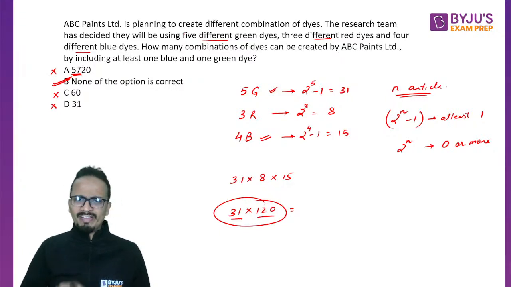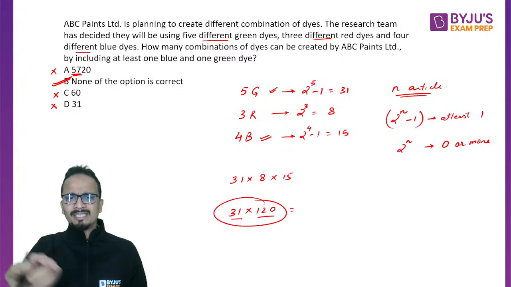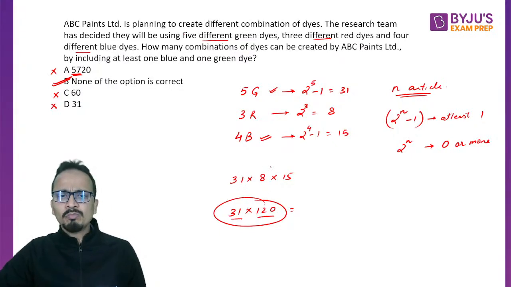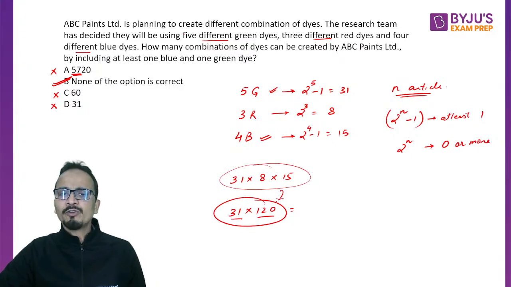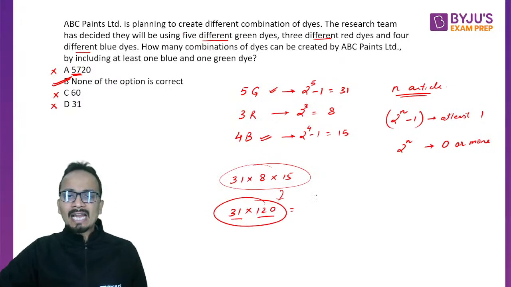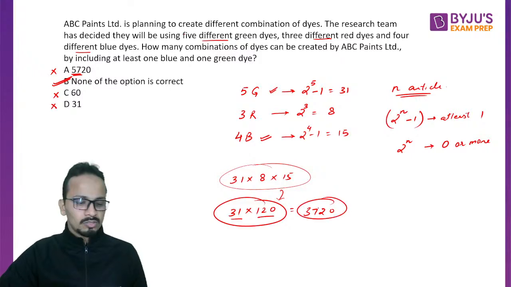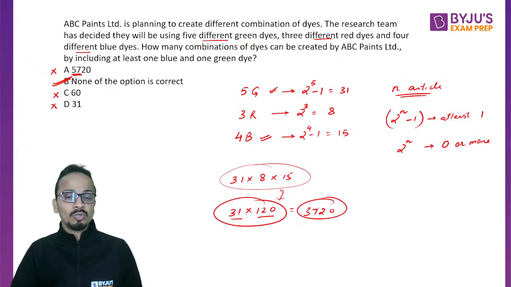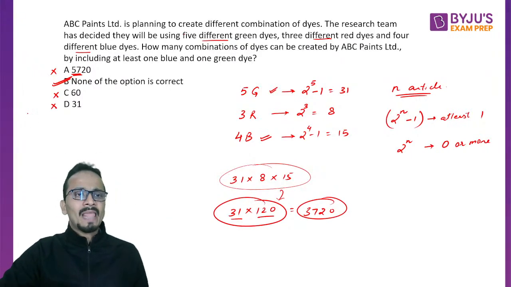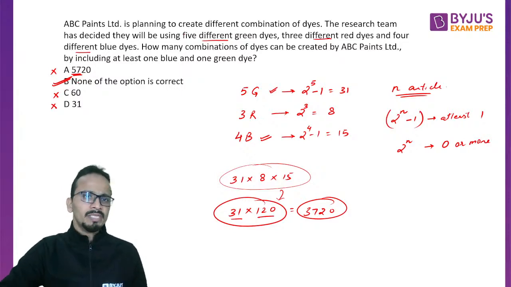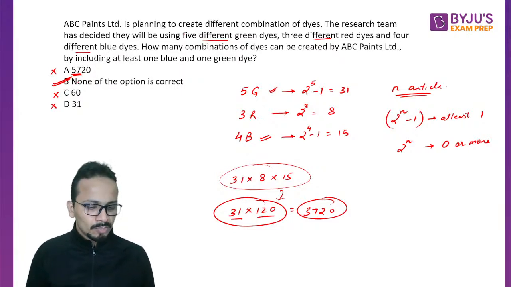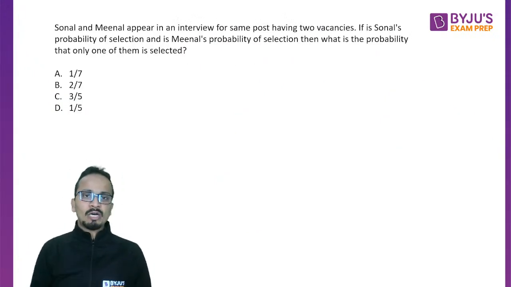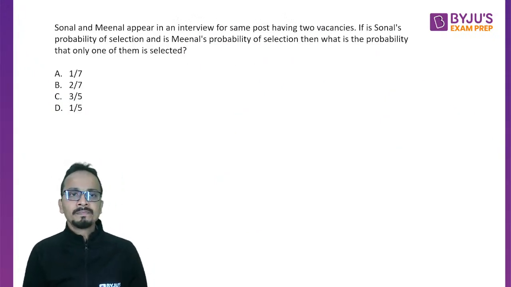Okay, so a very simple question. If you have understood, then the rest is calculation. You just need to multiply these three numbers. Even if you want to find out the exact value, it will be 3720 if you multiply 31 and 120, and the correct answer will be option B, none of the options is correct. All right, fine. Let's move on to the next question without wasting any time.